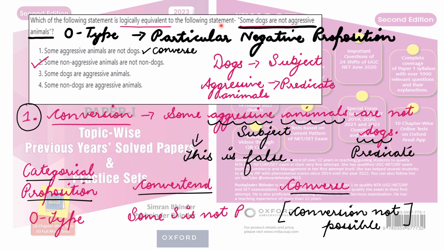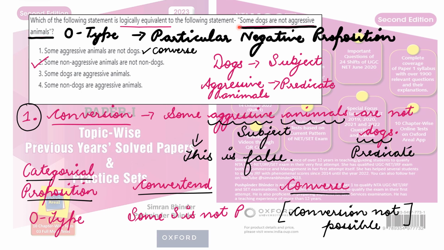The statement given over here is, some dogs are not aggressive animals, right? So this is the statement. Now the question is, which statement is logically equivalent to this statement from these four options? There are four options given over here. Out of these four options, which is that statement which is logically equivalent to this statement given over here, that is, some dogs are not aggressive animals.